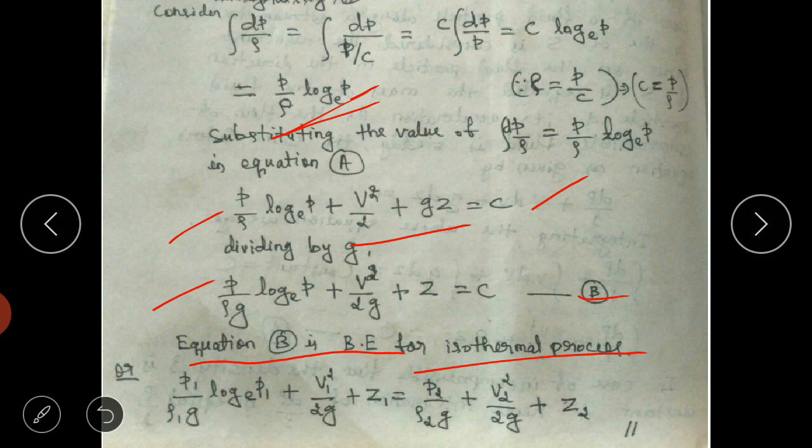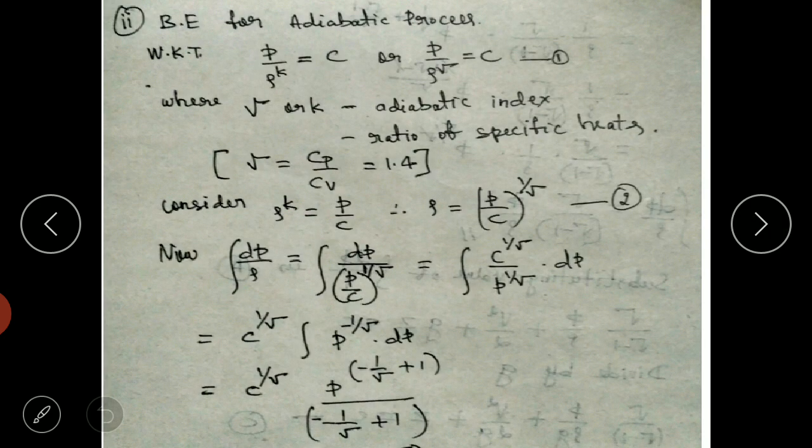Okay, so the equation again can be extended and written for section 1 and 2, which we will be using to solve problems. Okay, now similarly we'll do it for the adiabatic process, but for the adiabatic process the equation is p by rho raised to k is equal to constant, or p by rho raised to gamma is equal to constant. Where gamma is the adiabatic index, or the ratio of specific heats, Cp by Cv, and the value is 1.4.